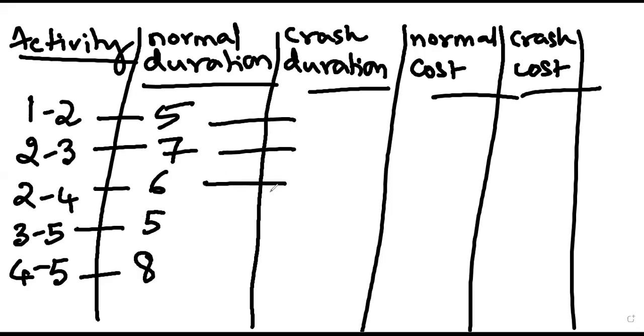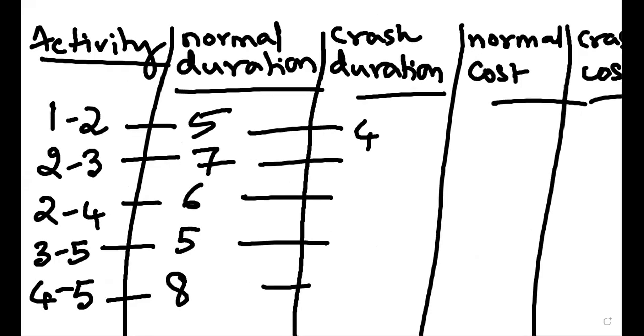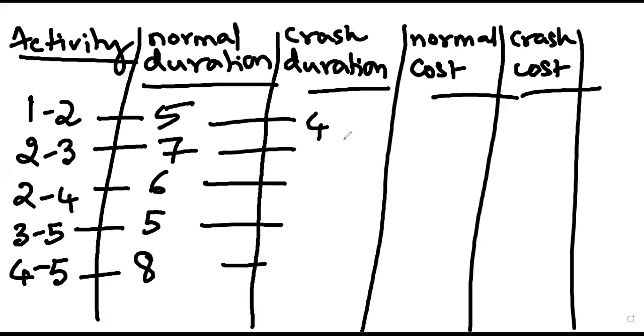Crash durations: 4, 6, 5, 4, 6, 5, 4, 5.